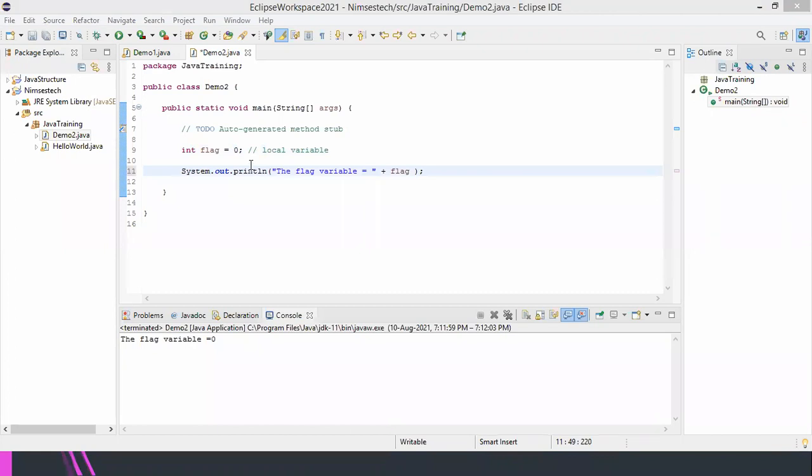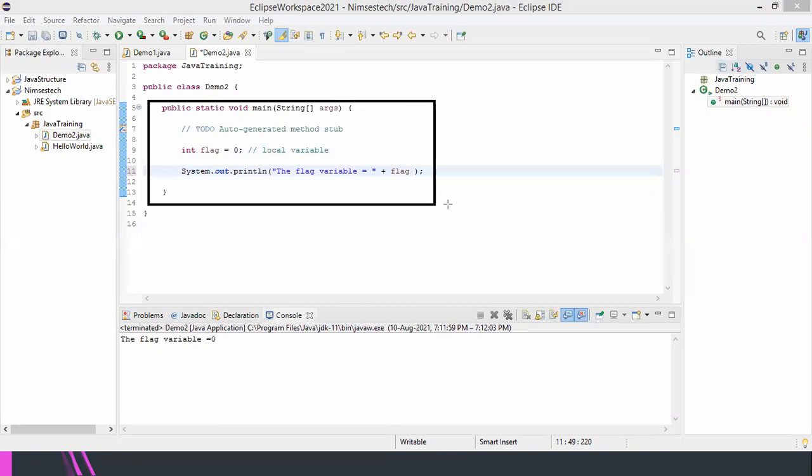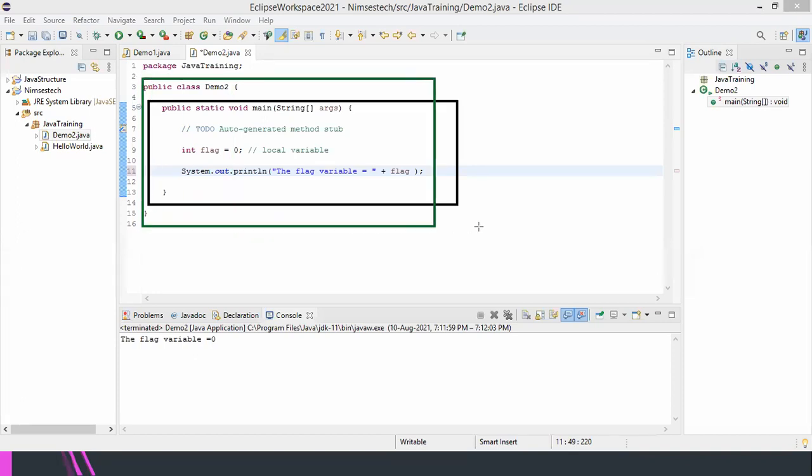Again, come back to this one. So that is called an instance variable. I told you very clearly about the instance variable. So basically you can see here, guys, from here to here, it's a method. What do they say in the definition? If you create a variable outside the method, basically this is the main method, and you can see from here to here this is the method. So if you create a variable outside the main method, but inside the class. Where is the class here? The class is this one, from here to here.